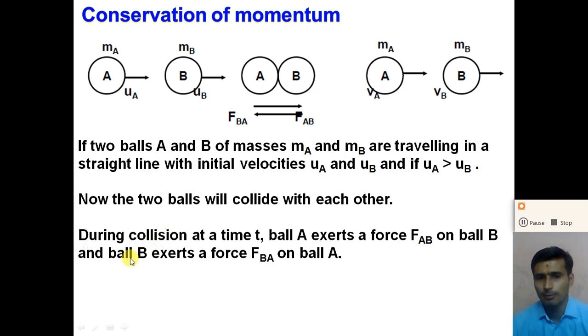Similarly, ball B exerts a force FBA on ball A.